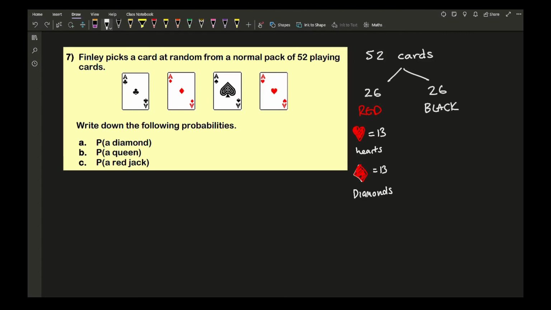Now from the black cards you've got 13 clubs and 13 spades.